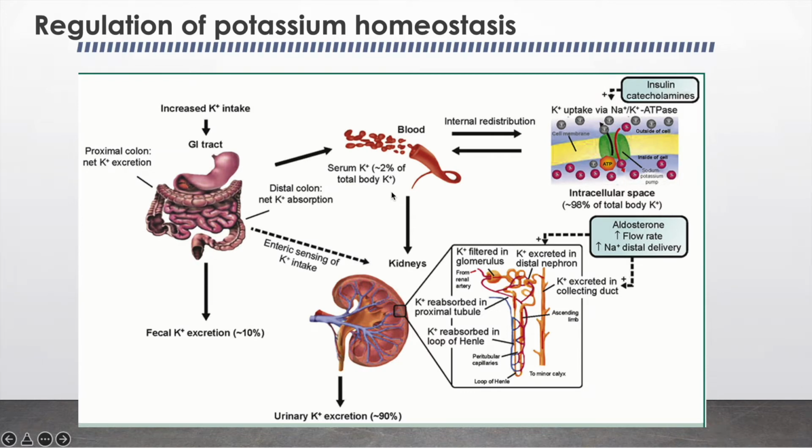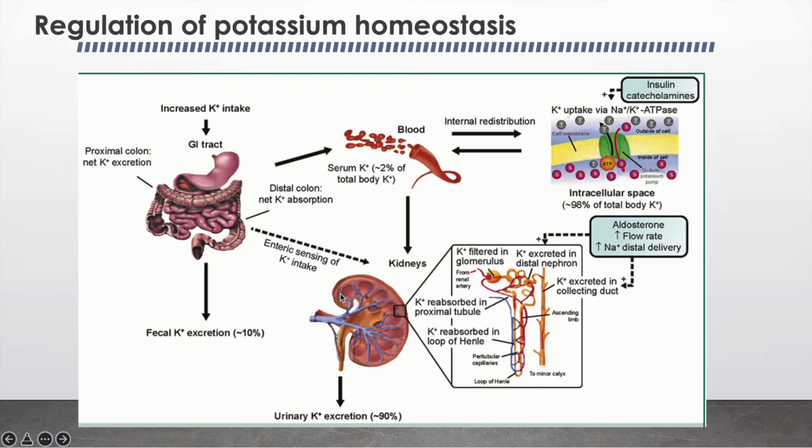Regulation of potassium homeostasis. The absorbed potassium from the GIT is largely redistributed from blood into the intracellular space by active transport through the sodium potassium ATPase, and this is stimulated by insulin and catecholamines.